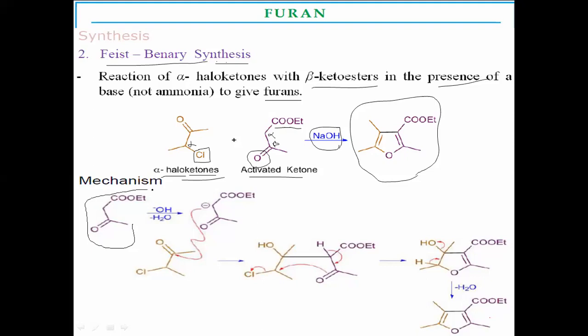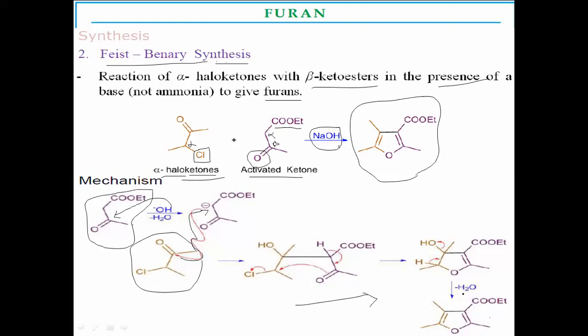First, the activated beta-keto ester reacts with the base. The base abstracts a proton attached to the carbonyl compound, and it acquires a negative charge. Then this negative charge migrates over adjacent carbon atoms and further reacts with the alpha-haloketone, and the necessary cyclization is carried out.